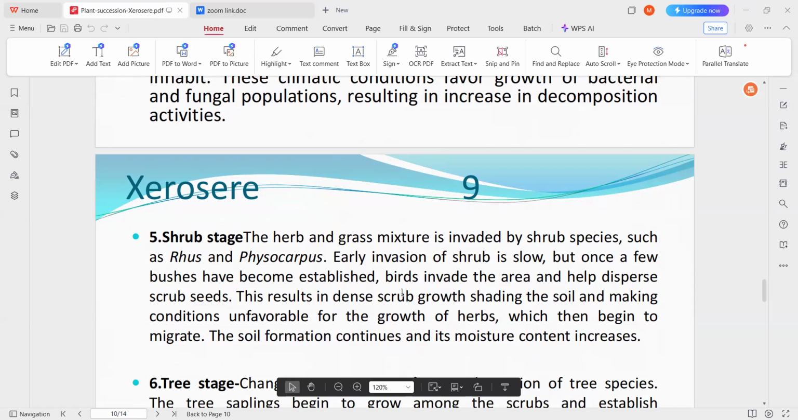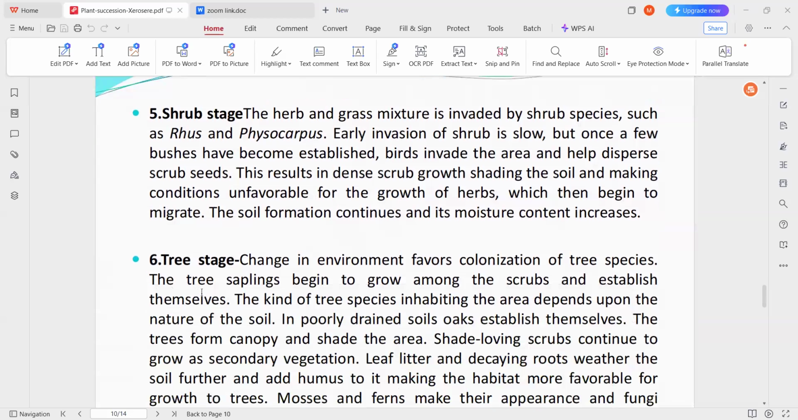So in every stage here, the soil is slowly forming, and the water holding capacity of the soil is increasing in every stage, due to which the environment becomes unsuitable for the existing organisms, and they are replaced by other organisms. So the next one is the tree stage.